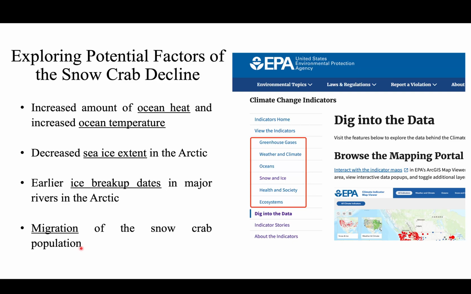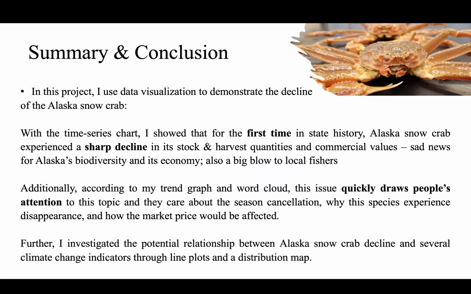In conclusion, with the time series chart, I showed that for the first time in state history, Alaska snow crab experienced a sharp decline in its stock and harvest quantities. Additionally, according to my trend graph and word cloud, the issue quickly draws people's attention, and they care about the season cancellation. Further, I investigate the potential relationship between Alaska snow crab decline and several climate change indicators through line plots and a distribution map.